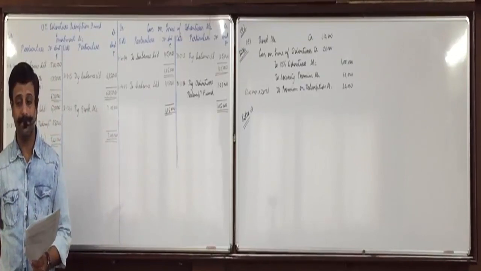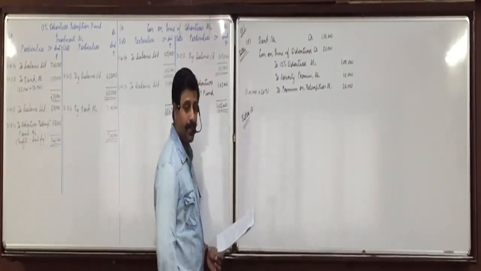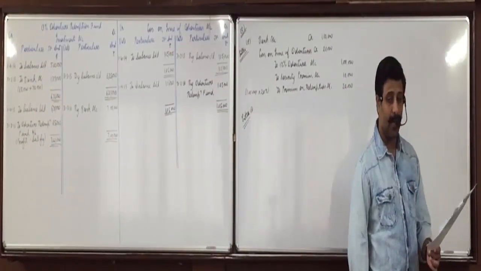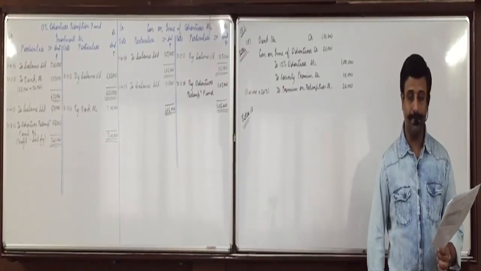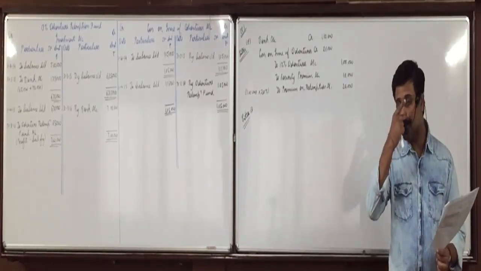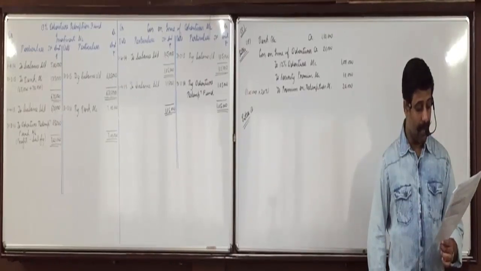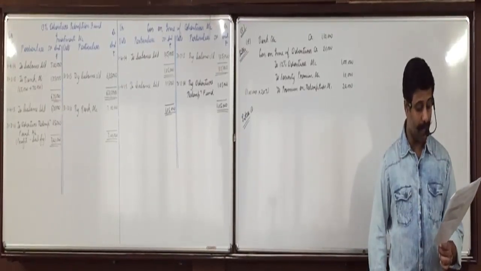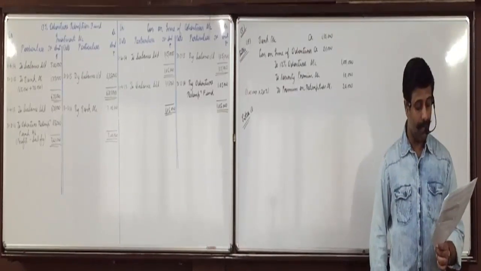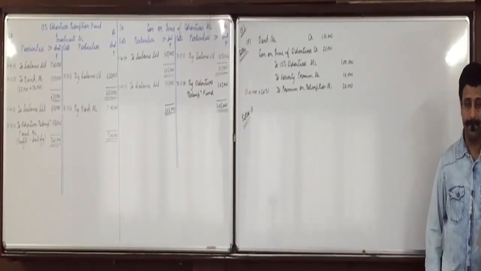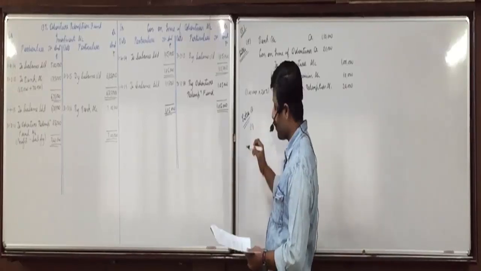Z Limited issued 55,000 shares of rupees 10 each at par to redeem rupees 5 lakhs, 12% debentures of rupees 100 each at 10% premium. Journalize.